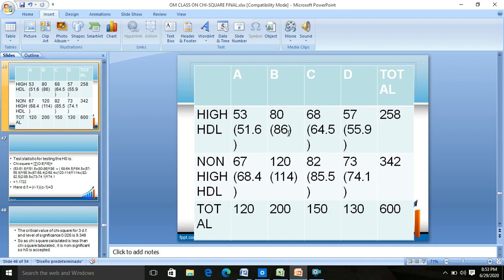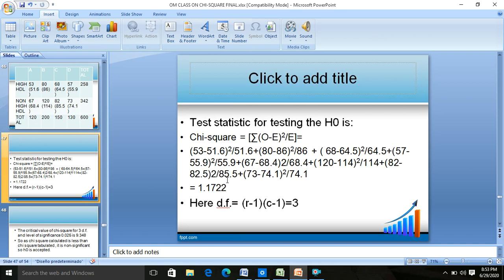Again (O minus E) whole square upon E. Again O3 minus E3 whole square upon E3, O4 minus E4 whole square upon E4, O5 minus E5 whole square upon E5, O6 minus E6 whole square upon E6, O7 minus E7 whole square upon E7, O8 minus E8 whole square upon E8. And then you add them all to get 1.1722.